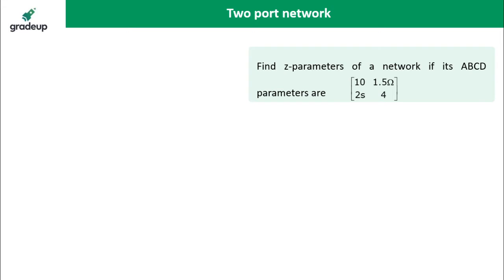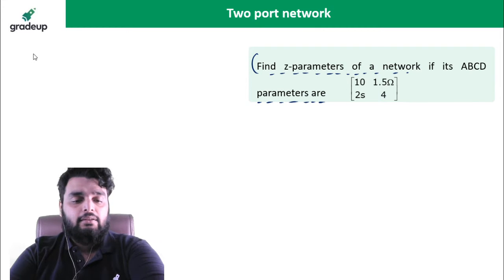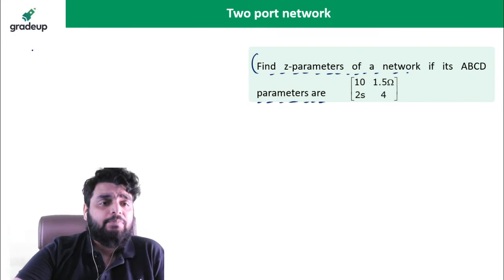So from this particular example, I will tell you how to transfer one form of parameter into another form. Okay? So see very carefully. This is the question. Find z parameter of a network if its ABCD parameters are given. ABCD parameters are given. So I will do the question step-wise. Simple steps, not very difficult steps.